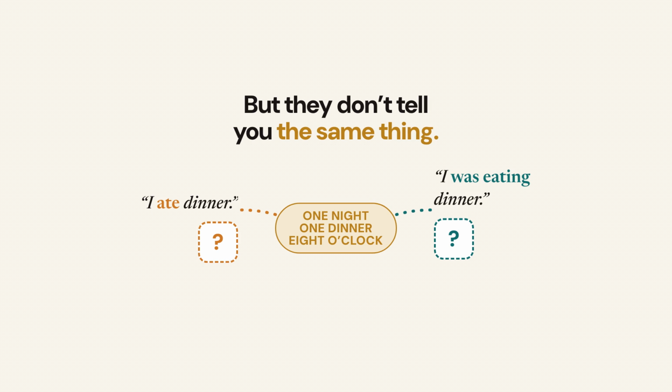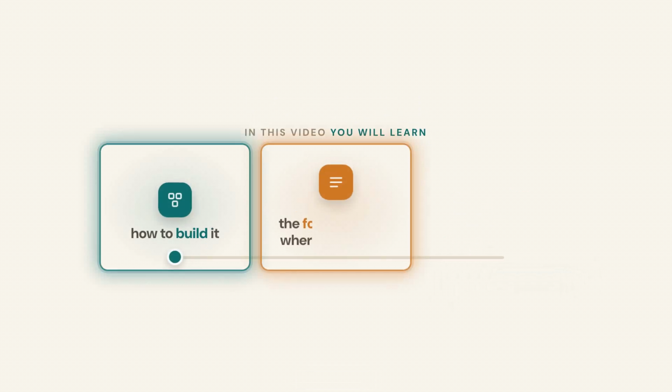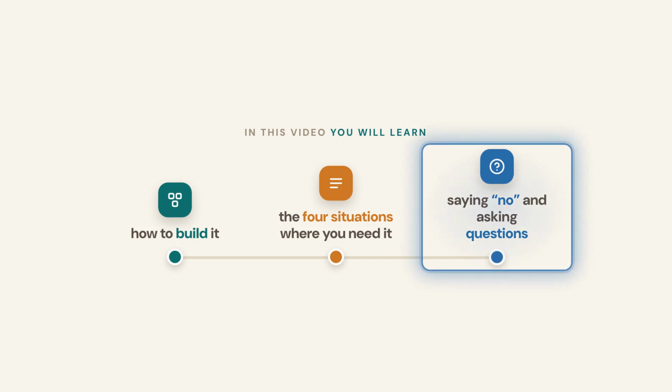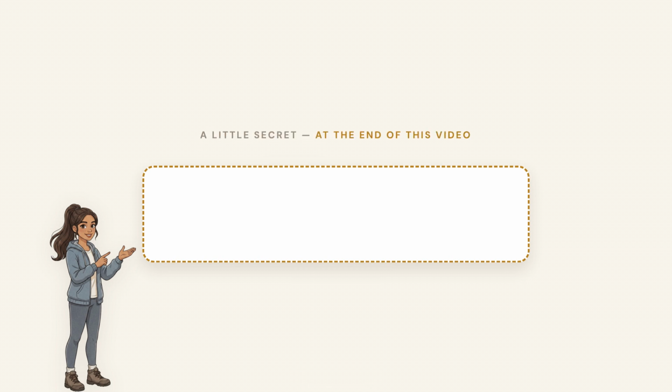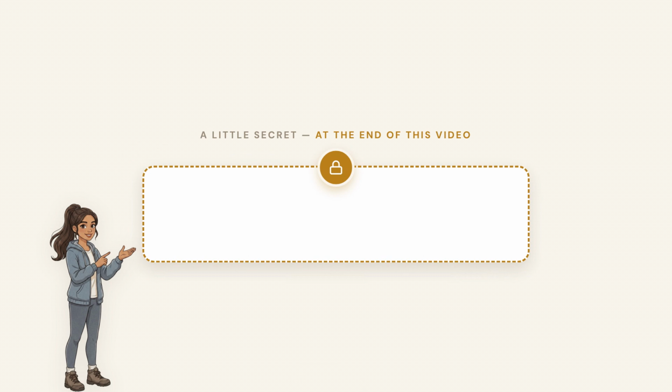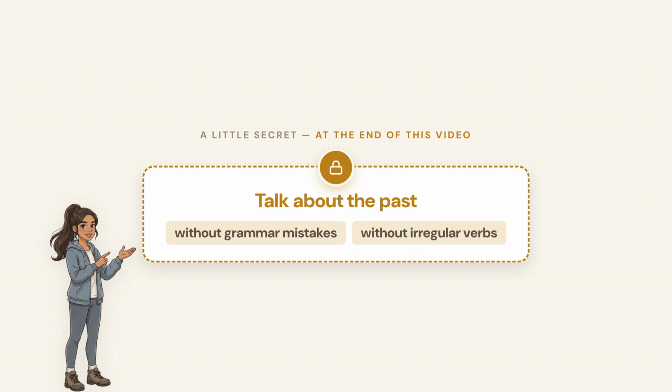In this video, you will learn the difference between the two sentences and how to build the second sentence, which is past continuous. You will learn the 4 situations where you need it. And at the end, you will learn how to say no and how to ask questions with it. After learning this, I will give you a little secret. You can use this secret to talk in past tense without grammar mistakes and without irregular verbs. Let's go.